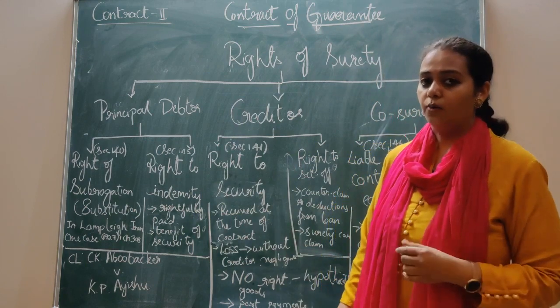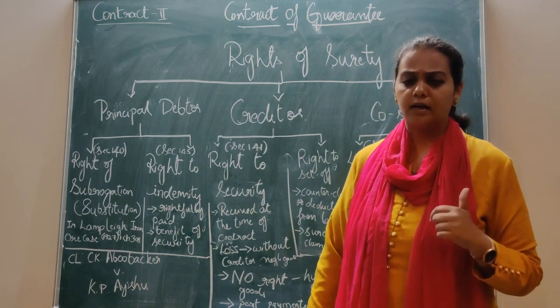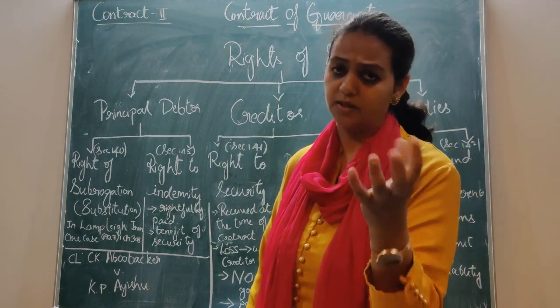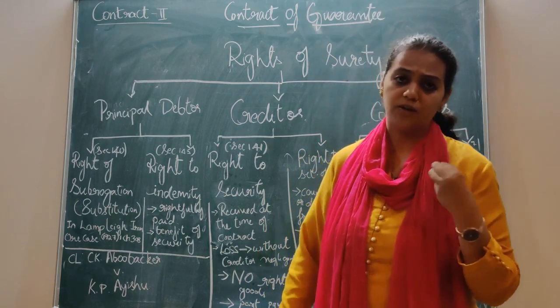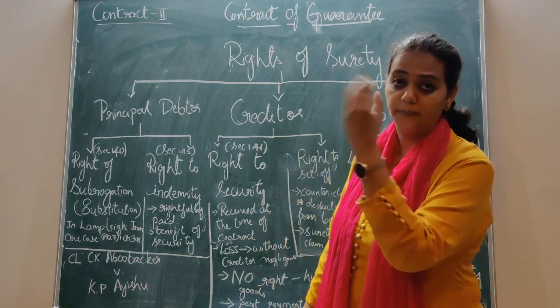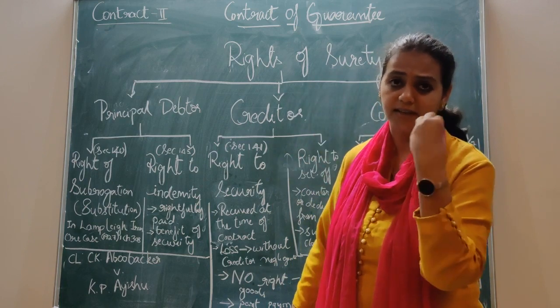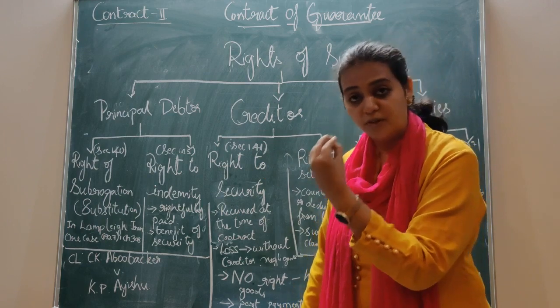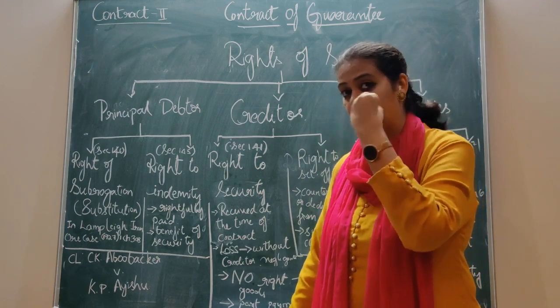Fine. Now the question arose whether, see, the furniture is worth whatever it's worth. Sometimes it may be more than the amount the surety has undertaken to pay. The value of the goods or the property which was pledged by the principal debtor could be more.